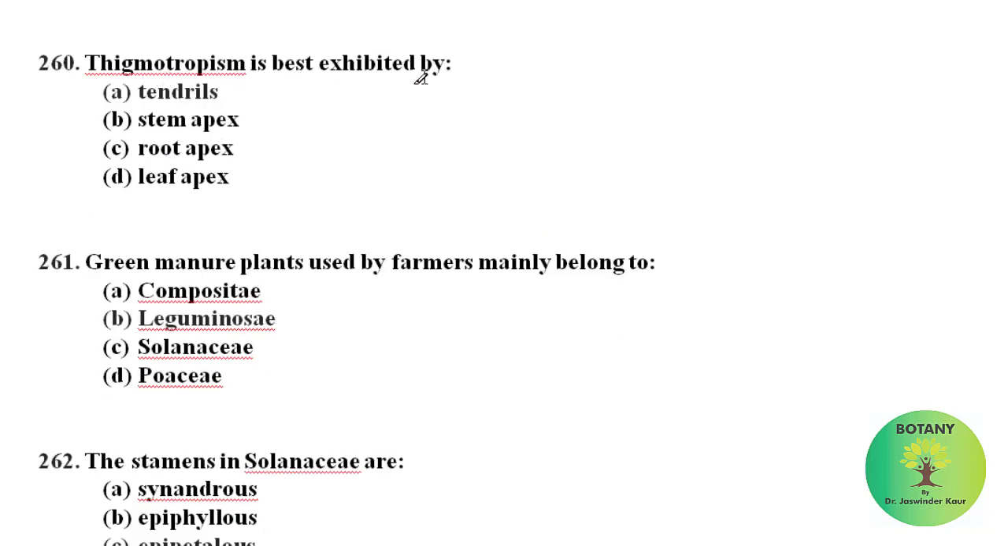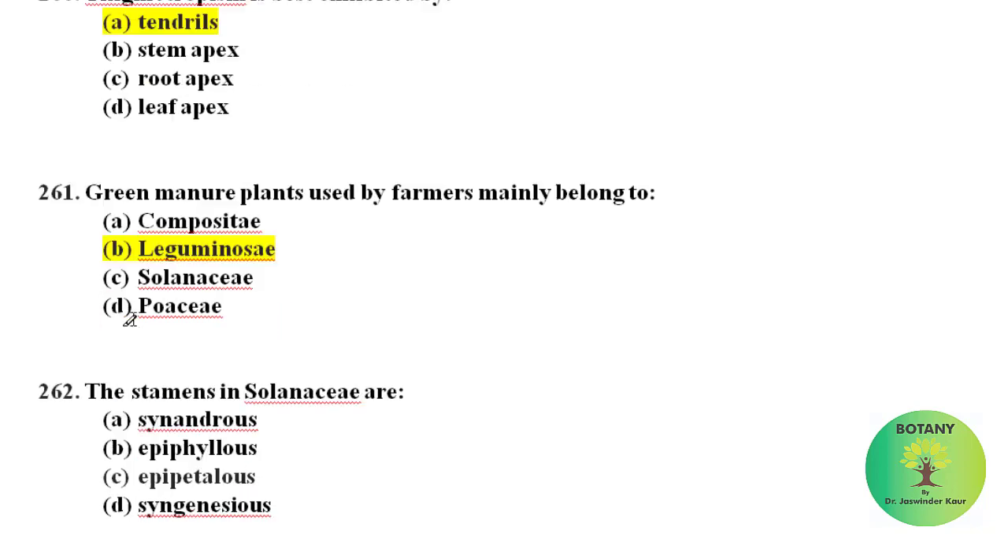Thigmotropism is best exhibited by... Thigmotropism is the turning or bending of a plant or other organism in response to touch stimulus, and this is best exhibited by the tendrils of plants. Green manure plants used by farmers mainly belong to... The green manure plants belong to family Leguminosae or the family Fabaceae.